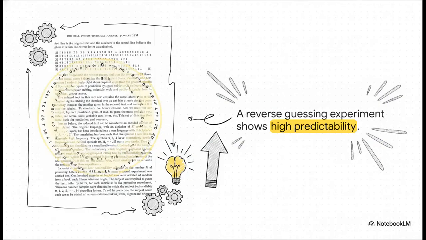But Shannon kept pushing the boundaries. In a reverse guessing experiment, using the phrase, "there is no reverse on a motorcycle," subjects guessed the correct letter on the very first try, a staggering 79 times out of 102 symbols. That is 79 instances where the letter provided absolutely no new information to the reader simply because their brain already knew what it was going to be before it even appeared.